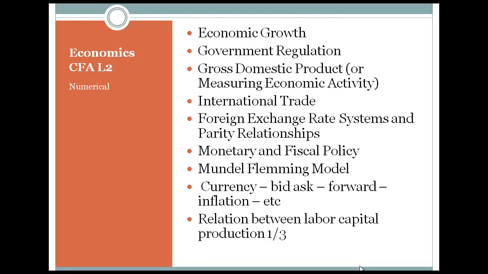Classical growth theory contends that growth in real GDP per capita is not permanent, because when real GDP per capita rises above the subsistence level, a population explosion occurs. Population growth leads to diminishing marginal returns, which reduces the GDP per capita. This mechanism would prevent long-term growth in per capita income. So the important term here is per capita income. Classical growth theory is not supported by empirical evidence.